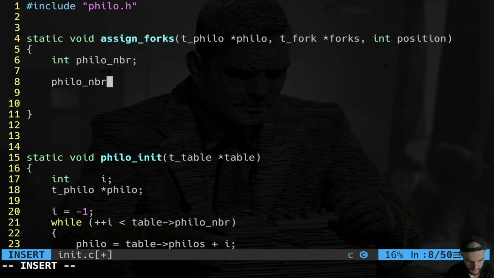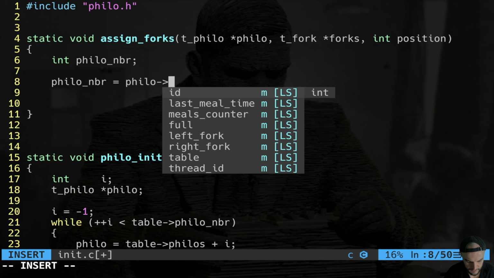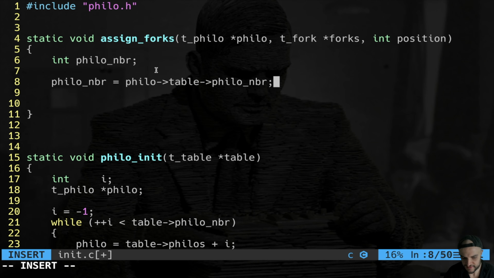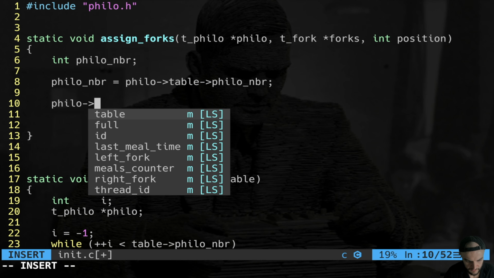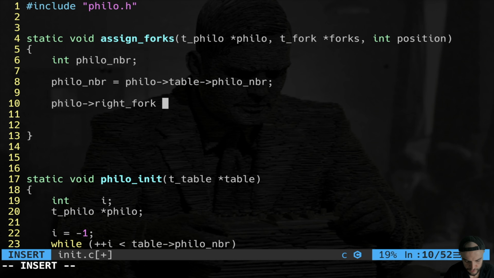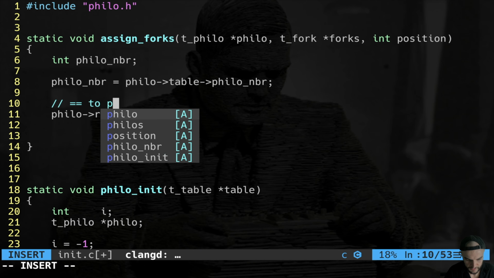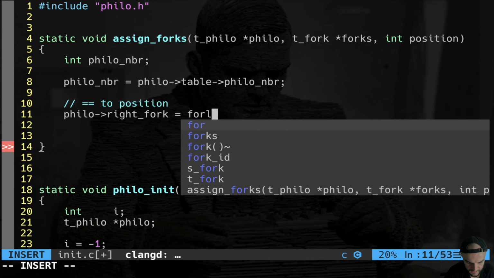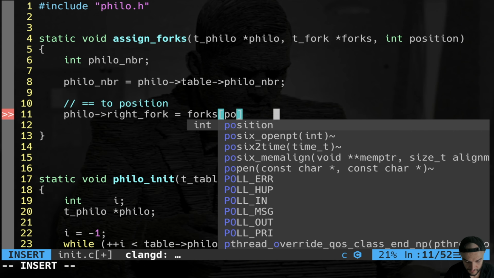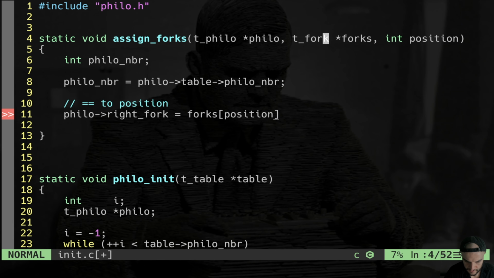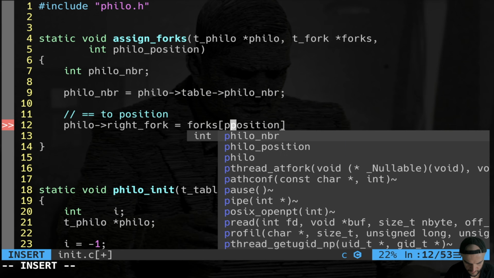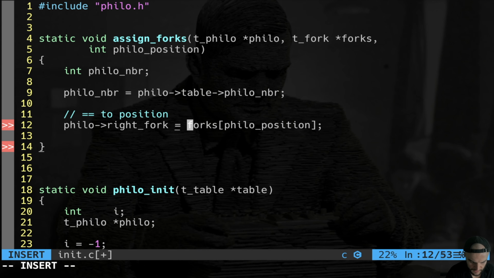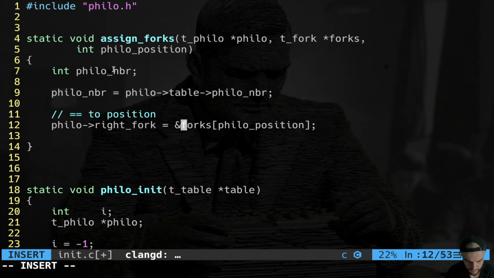And Philo number is going to be equal to Philo table Philo number. It's just a way to make the code cleaner. And then we simply do the operation that is Philo right fork is equal to the position, right? So very simple, it's going to be forks position. Or better, to make it cleaner, I can do Philo position. So right fork is equal to forks in Philo position. And that's it. Given that we have to give back a pointer, we're going to use the ampersand.